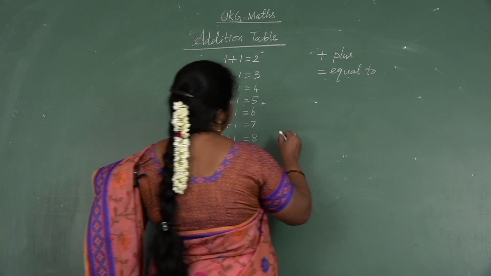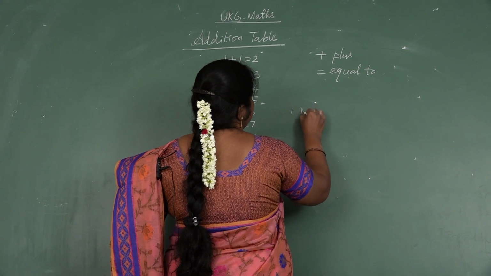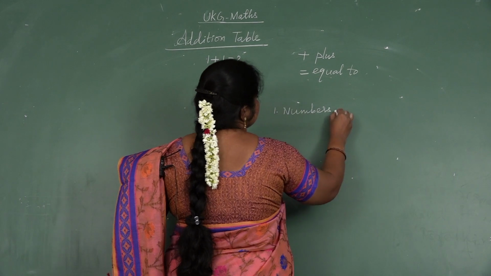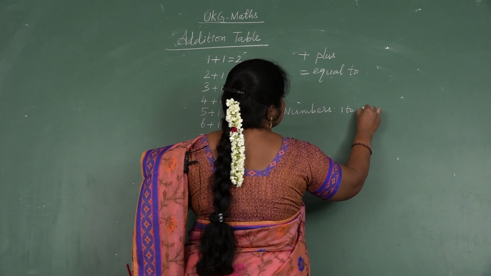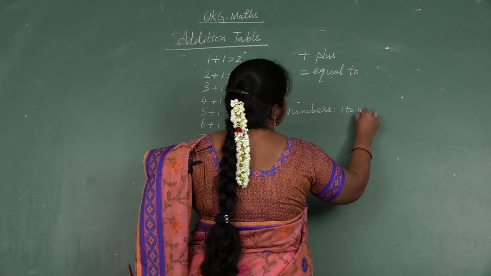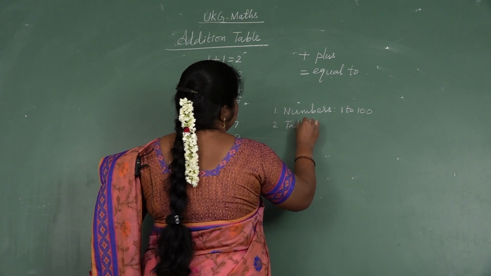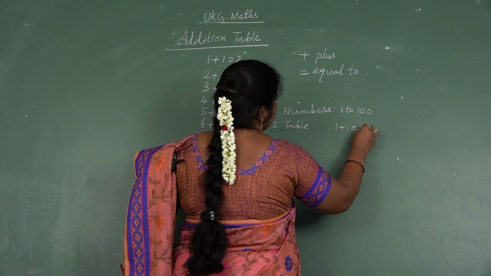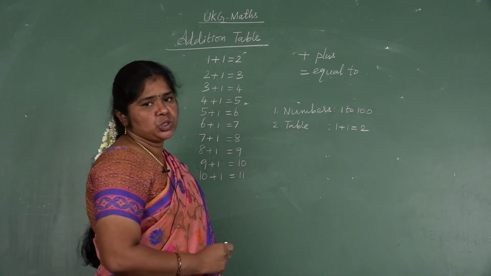So today home assignment. Write the numbers from 1 to 100. Addition table, 1 and 1 more are 2. These two topics write in your note, content.